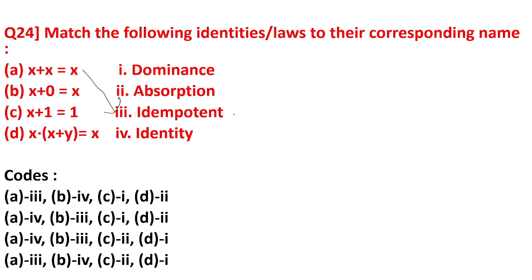It is called the idempotent law. Idempotent law is nothing but x plus x equal to x. Next is x plus 0 equal to x. What type of law is this? This is the identity law. It is called identity. So x plus 0 equal to x.